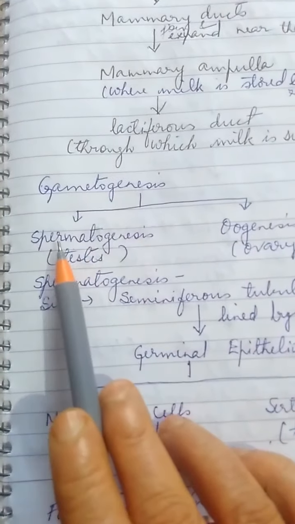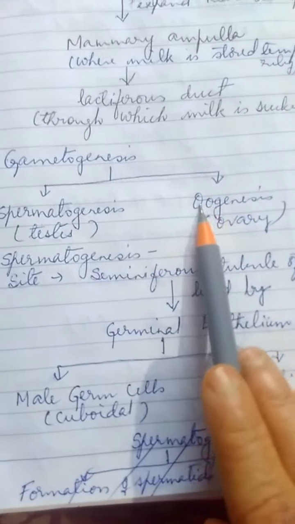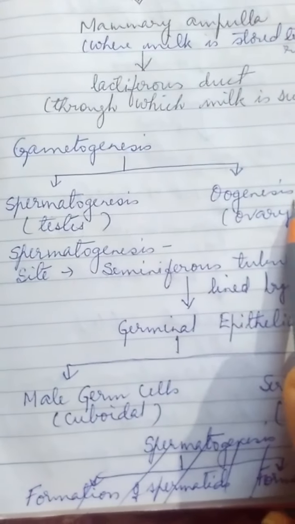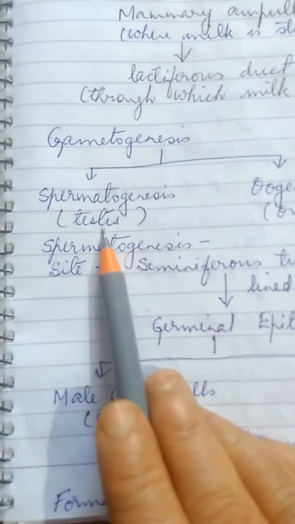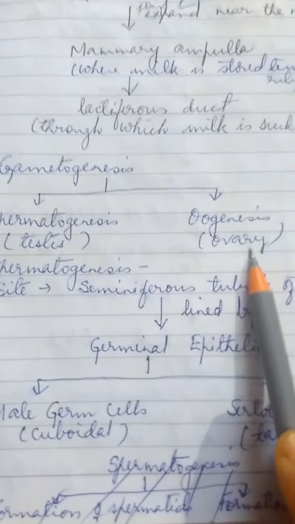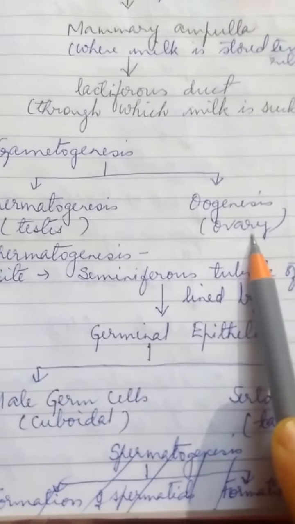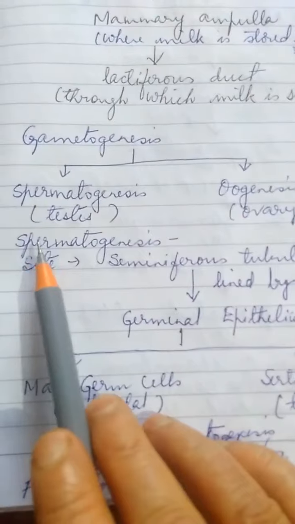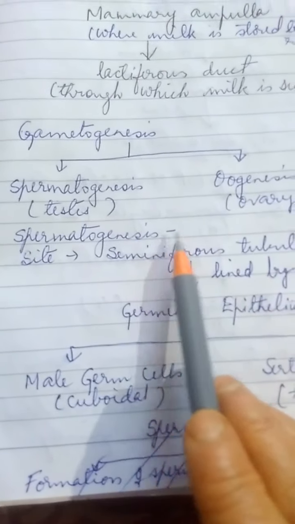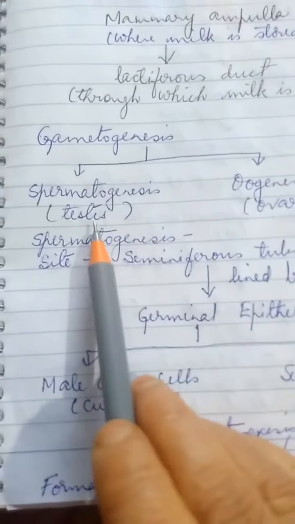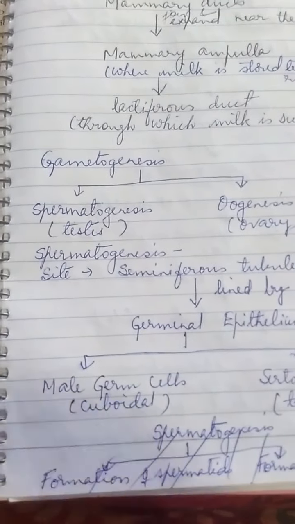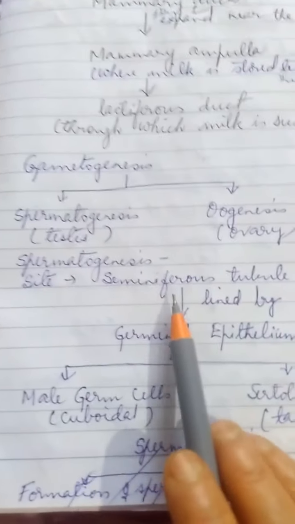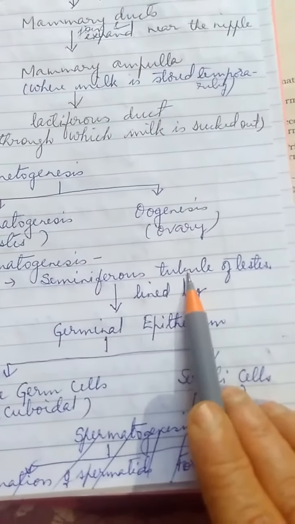So formation of sperm is spermatogenesis, formation of egg or ova is oogenesis. Where does spermatogenesis occur? It occurs in the testis. And where does oogenesis occur? In the ovary, right? So spermatogenesis, the process of formation of sperm, undoubtedly takes place in the testis, but in which part of the testis? That part is the seminiferous tubule of the testis, right?